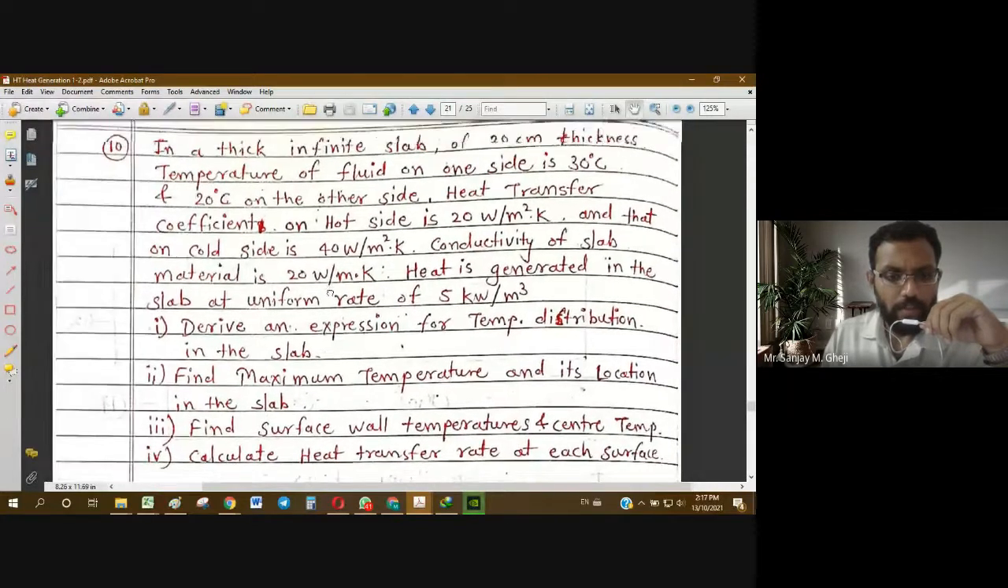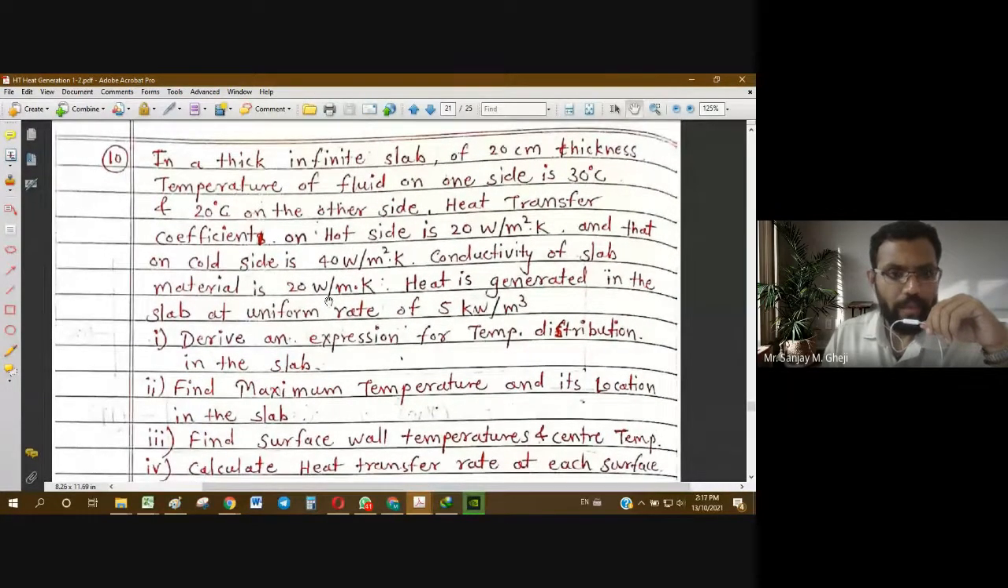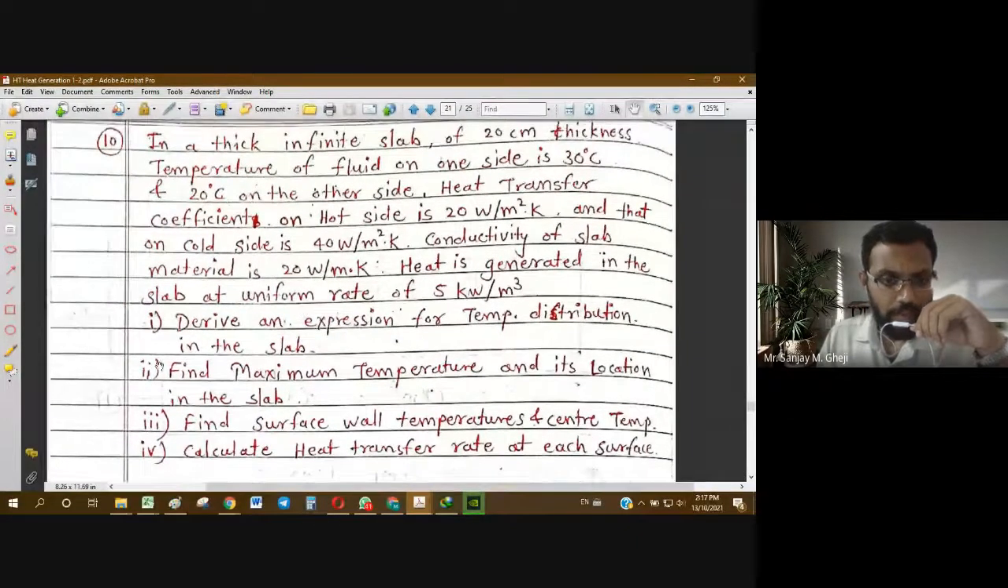Now let us solve one problem based on the same case. I will first read out the problem statement. In a thick infinite slab of 20 centimeter thickness, the temperature of fluid on one side is 30 degrees Celsius and 20 degrees Celsius on the other side. Heat transfer coefficient on the hot side is 20 watt per meter square Kelvin and that on the cold side is 40 watt per meter square Kelvin. Conductivity of slab material is 20 watt per meter Kelvin. Heat is generated in the slab at the uniform rate of 5 kilowatt per meter cube.